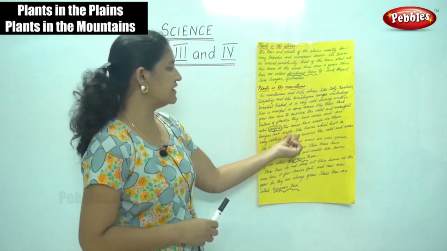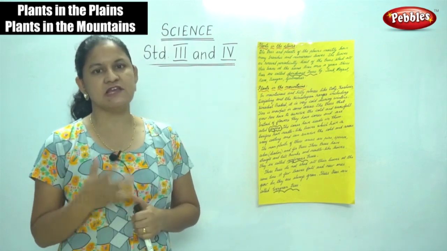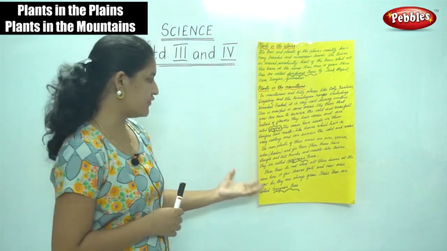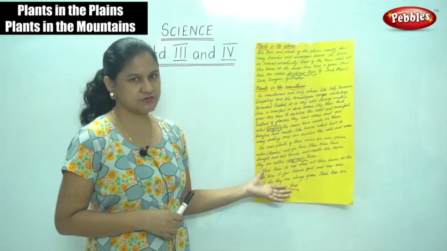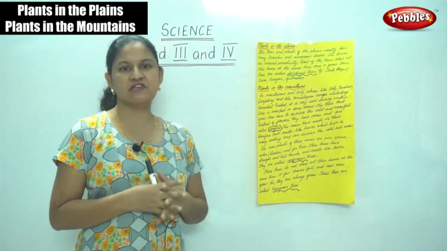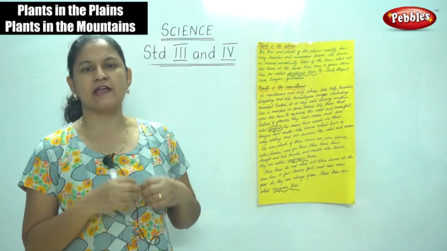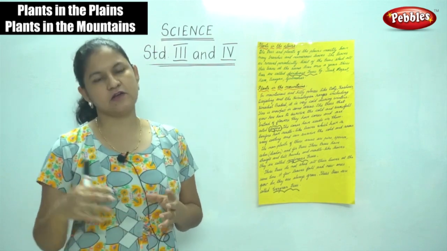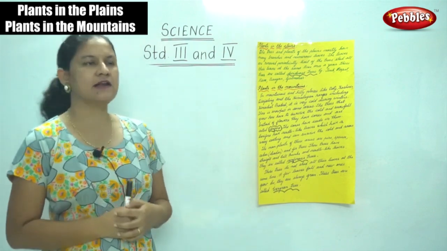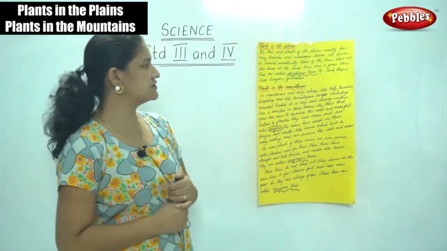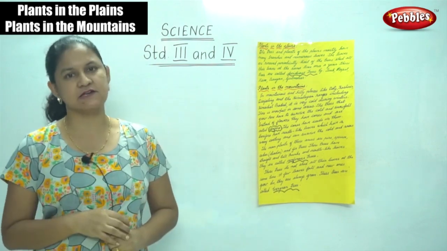The leaves are needle-like with a waxy coating in order to survive the extreme cold and snowfall. So they are called coniferous trees, and the leaves of these trees do not fall at the same time. Few leaves fall and grow, and hence they are green throughout, and hence they are known as evergreen trees, unlike the deciduous trees wherein all the leaves fall at the same time once a year.